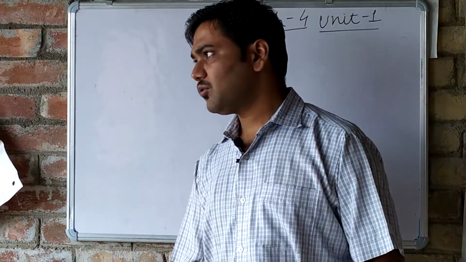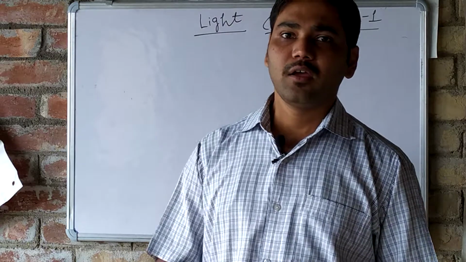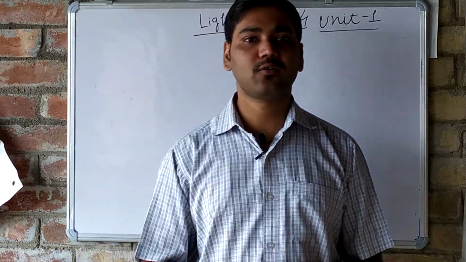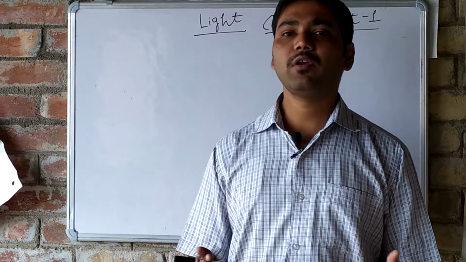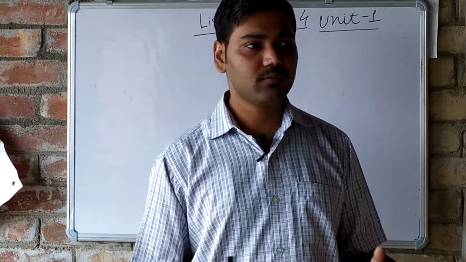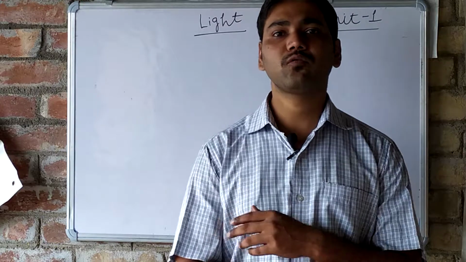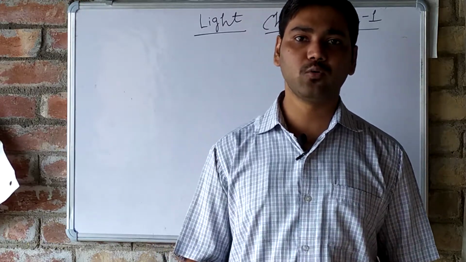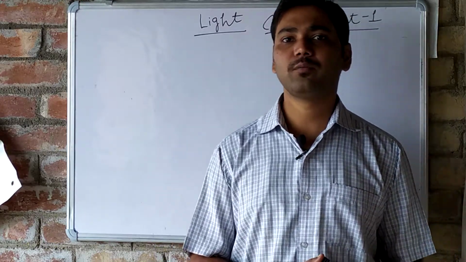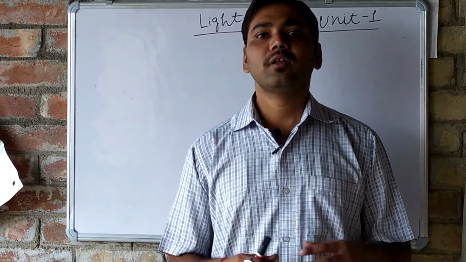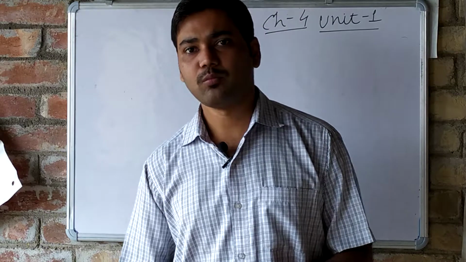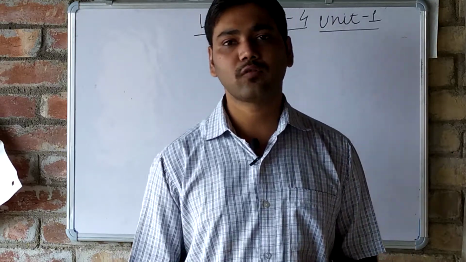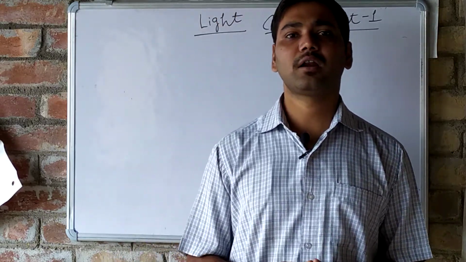Okay, so what is light? See, when we enter a very dark room from outside, what will happen? We will not see the things clearly, or you can say the things will not be visible to us. Why are the things not visible to us? Because there is no source of light available in that dark room.